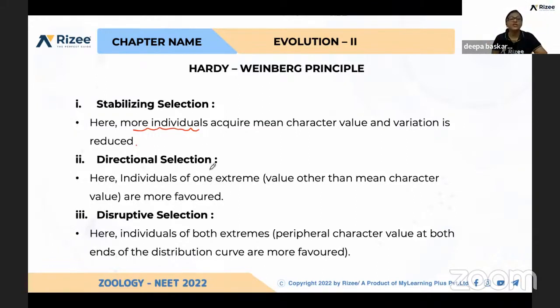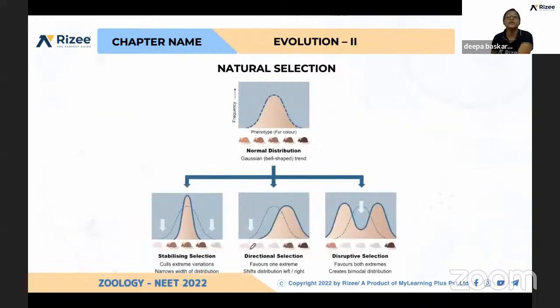And directional selection, here the individuals of one extreme are more favored. This is called directional, that is, the change is happening in one direction, at one extreme level. And disruptive selection, here the individuals of both extremes will be there. So here is how the curve will be, if you see. This is stabilizing selection, this is directional selection, and this is called disruptive selection.